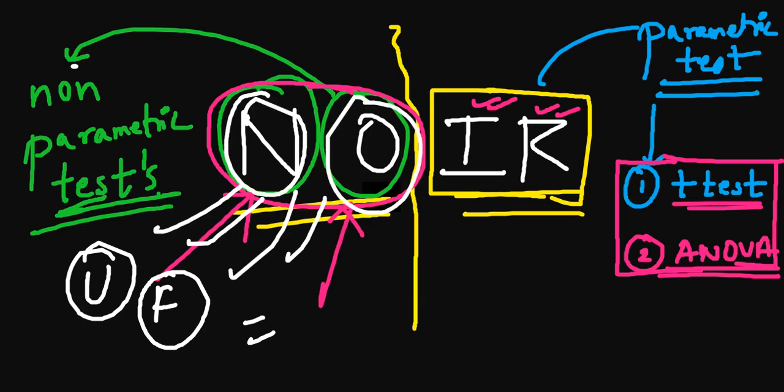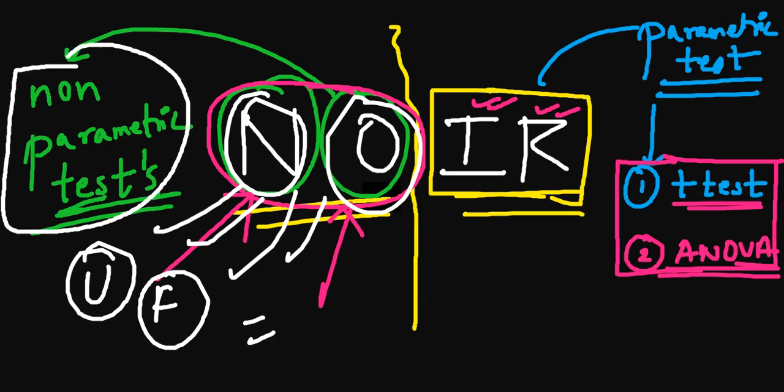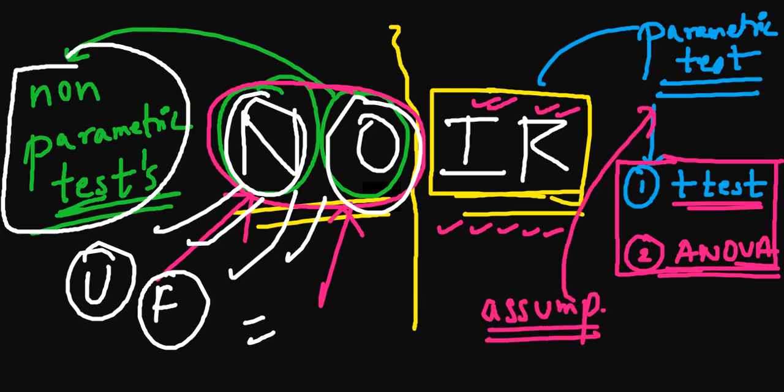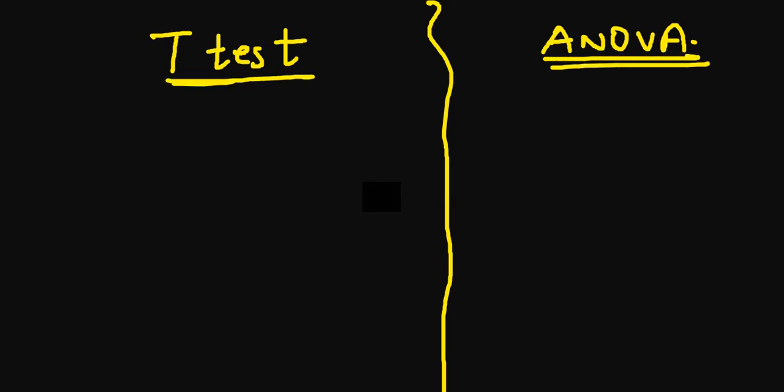And why do we use the non-parametric test? We only use a non-parametric test whenever the assumptions of the parametric test are not fulfilled. Whenever the assumptions are not fulfilled, we will always go over to the non-parametric test. So as we are talking about unit number 2, the favorite unit of our research series, let's get some enlightenment towards the difference. What is a t-test and what is an ANOVA in simple, common layman terms?